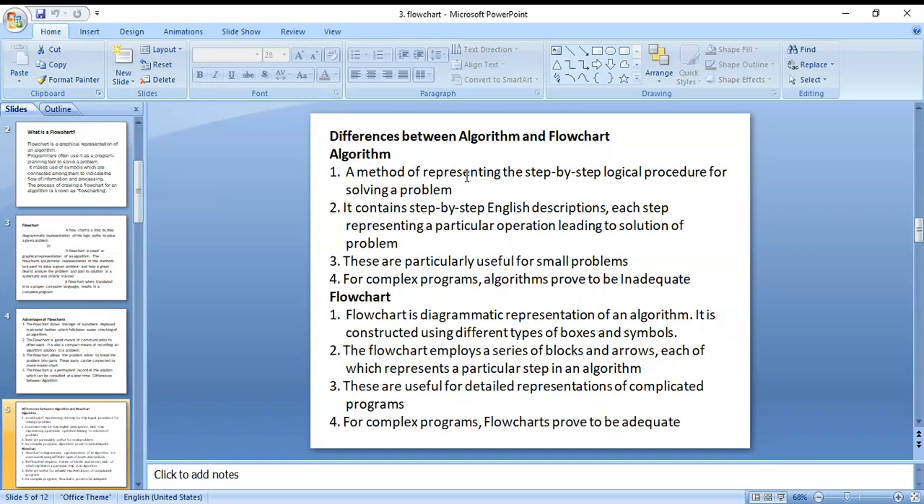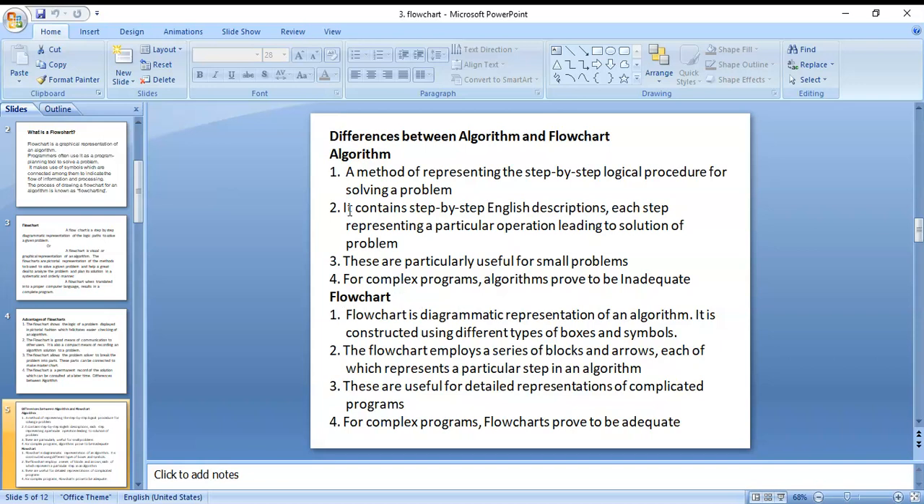Okay, in a step-by-step manner, those steps are logically produced for solving a problem. What is the problem? For that problem's solution, in a step-by-step manner, we can solve the problem with an algorithm. A flowchart, first point, is a diagrammatic representation of an algorithm. What is the algorithm? That algorithm we can represent diagrammatically. That is called a flowchart.